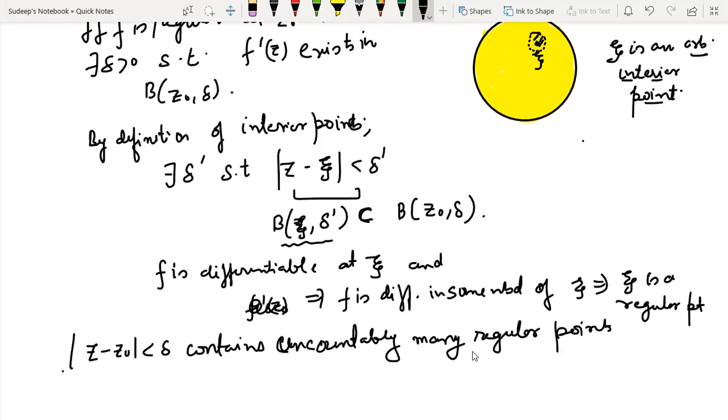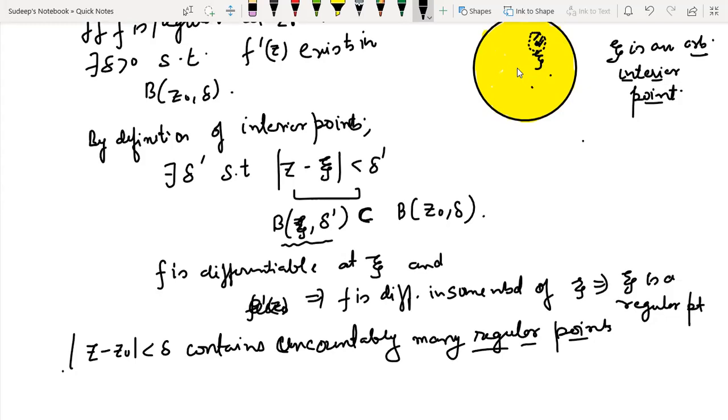What I wanted to convey? See, if I'm saying a point is regular, it implies that there must exist some neighborhood where the function is differentiable. In this entire neighborhood, I mean this entire disk, at all points the function is differentiable. Now I've just taken a point zeta. Zeta is an interior point. It implies that there must exist some neighborhood containing zeta, which must be contained in this particular set, that is the open ball centered at z naught comma del. It implies the function is differentiable at zeta and also in some neighborhood containing zeta. It implies zeta is a regular point.